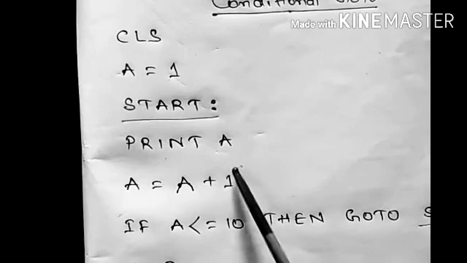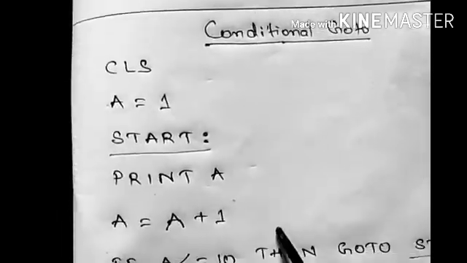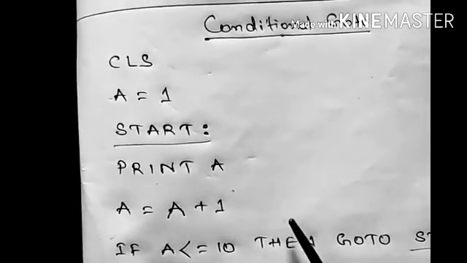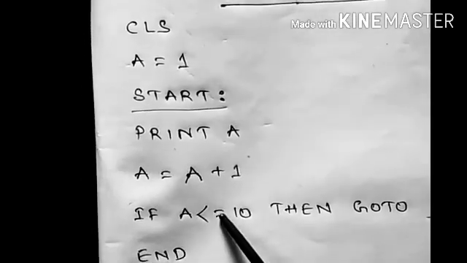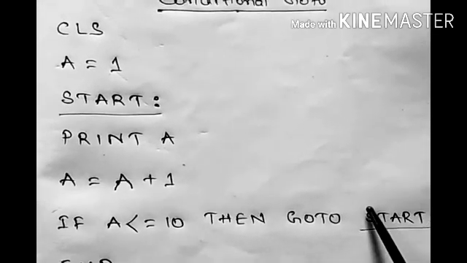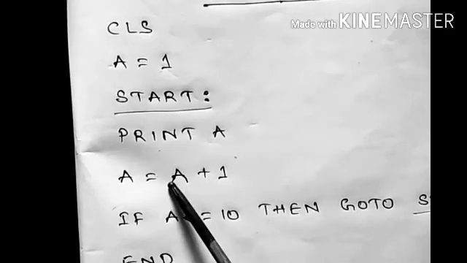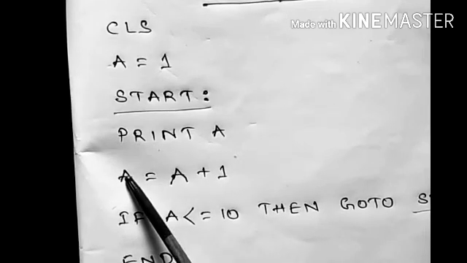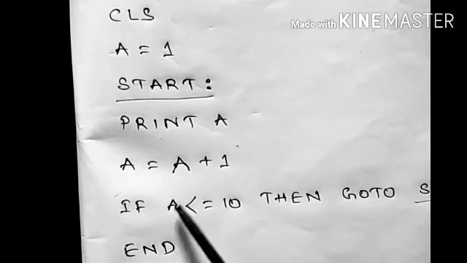That means here, instead of printing unlimited 1, 2, 3, 4, 5, 6, 7, 8, 9, 10, 11, 13, 14 like that, when it comes to 10, it will again go to start. It will print 10 here, then it will update the value again. 10 plus 1 is 11, and 11 will be stored in a. Then it will check if a is less than or equal to 10. Now, 11 less than or equal to 10?